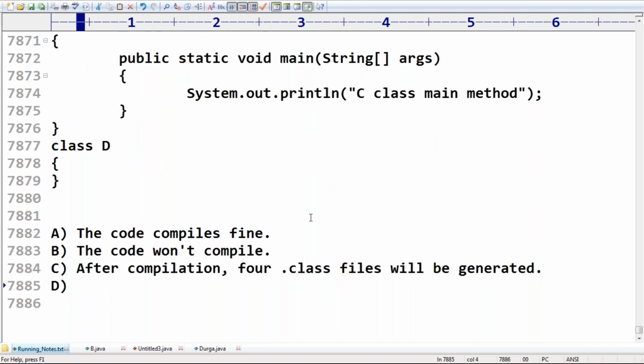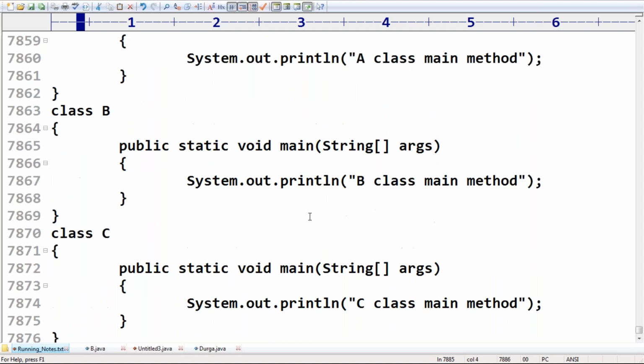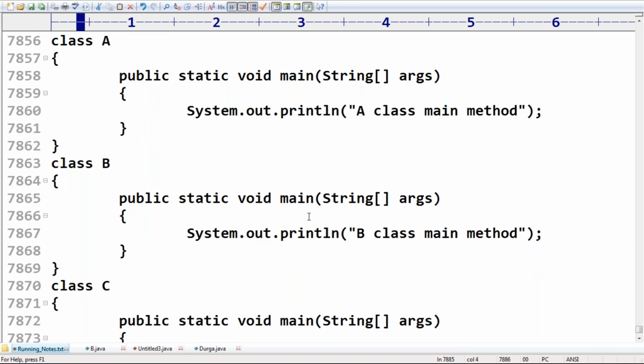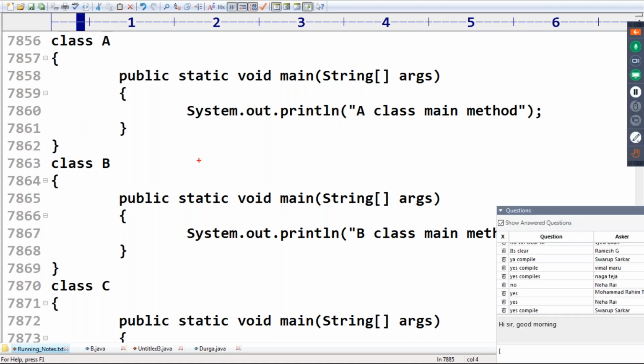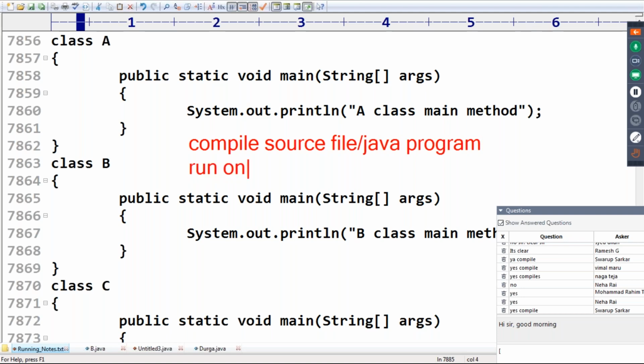So then immediately you may have the bigger doubt. Sir, if I execute this one, which main method is going to execute, sir? Yeah, that's what you should be aware of. Sir, now observe very carefully. We can compile a Java program. Remember this one. We can compile a Java source file, or Java program. But we can run only that class file.